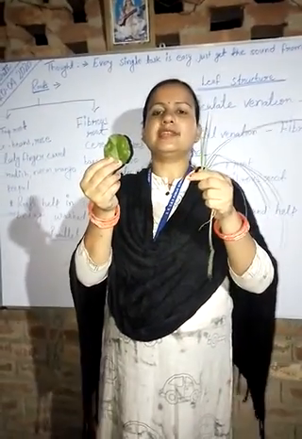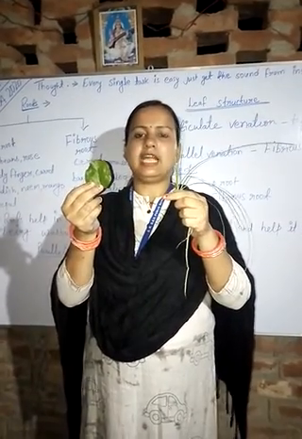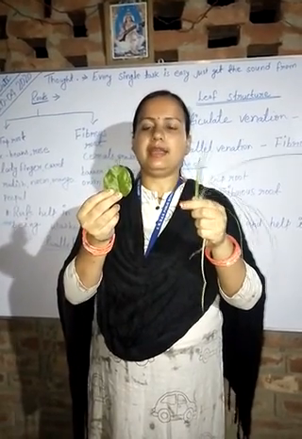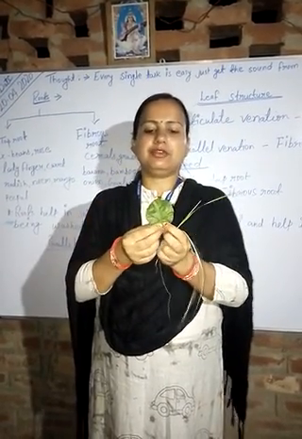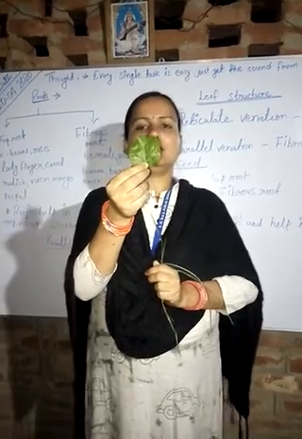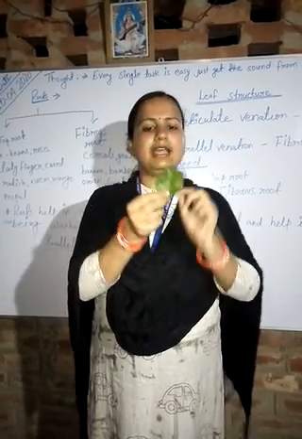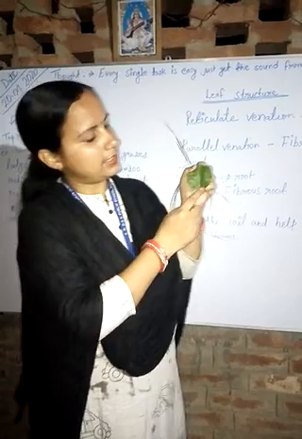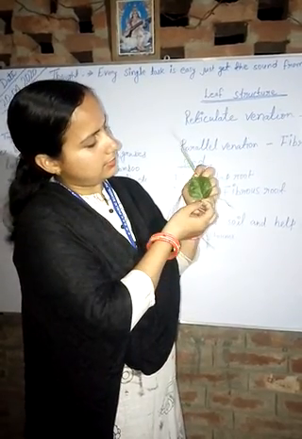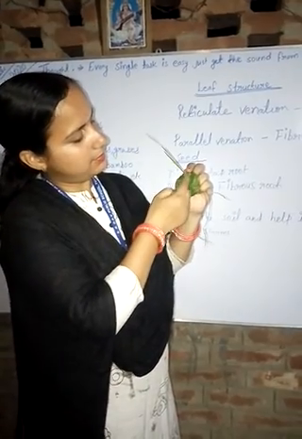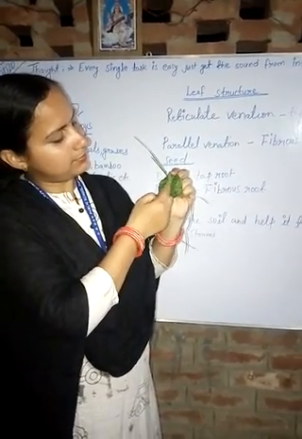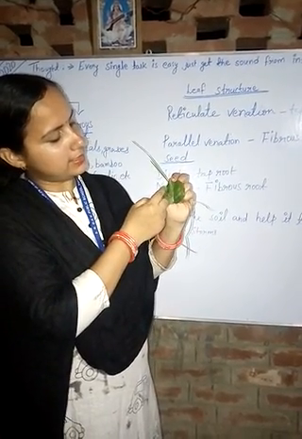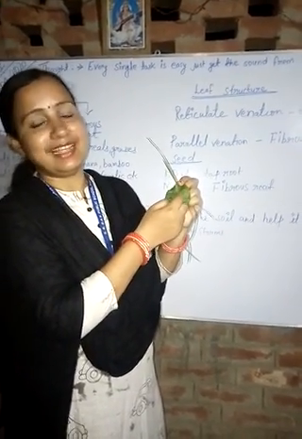Here you can see the difference. I have two types of leaves in my hand. At first, see this leaf. As you can see the structure of this leaf, here it is a main vein or midrib, and many veins arise like a network, like a channel.